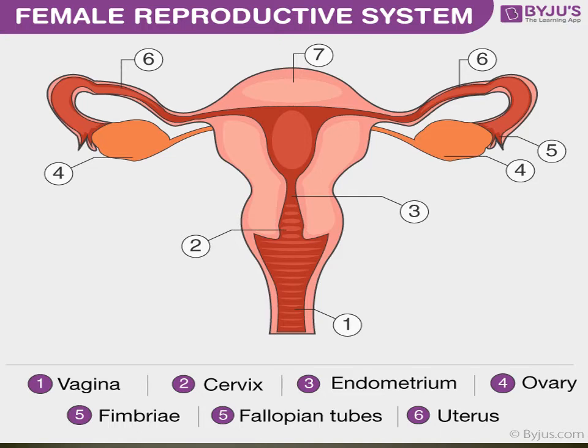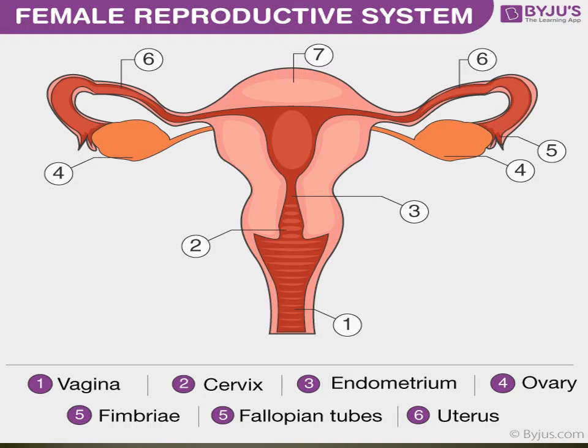Okay. The female reproductive system comprises a pair of ovaries. On two sides, one ovary is there. Ovaries, singular ovary, are the primary reproductive organs.